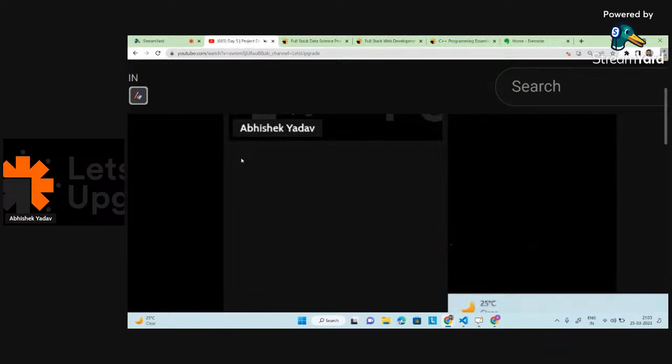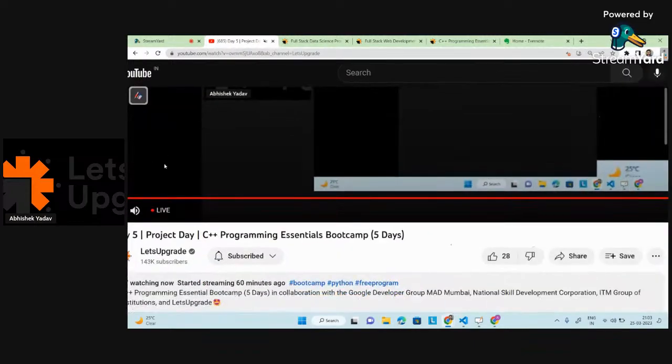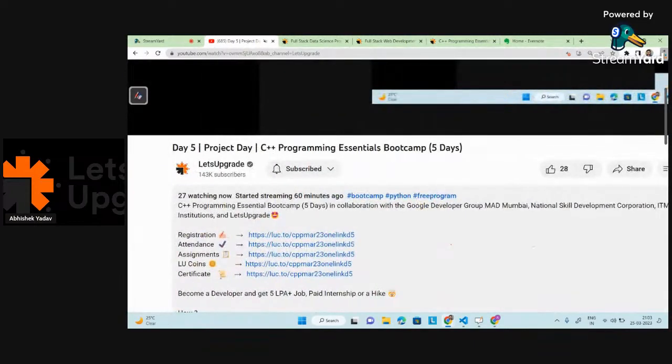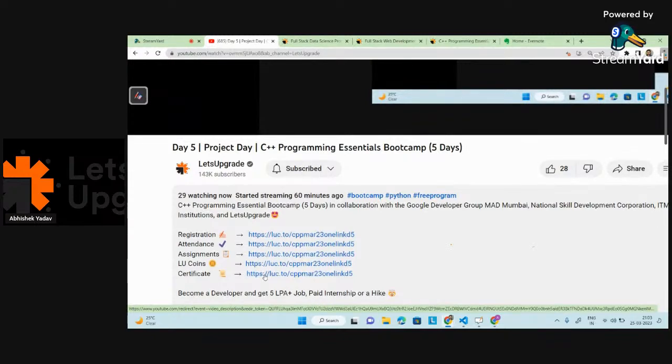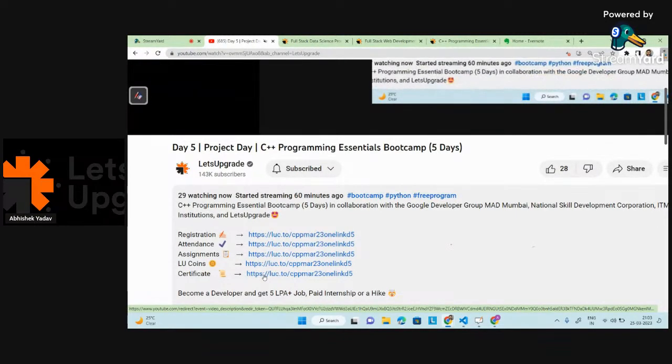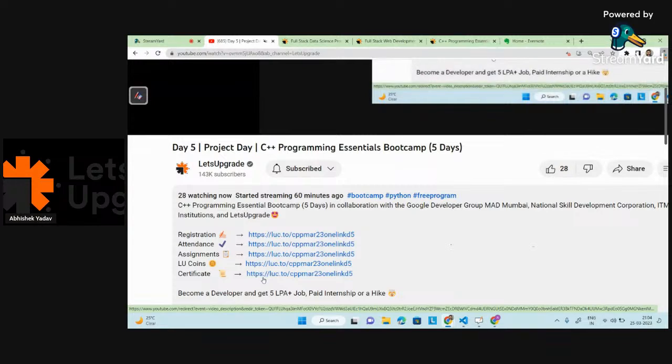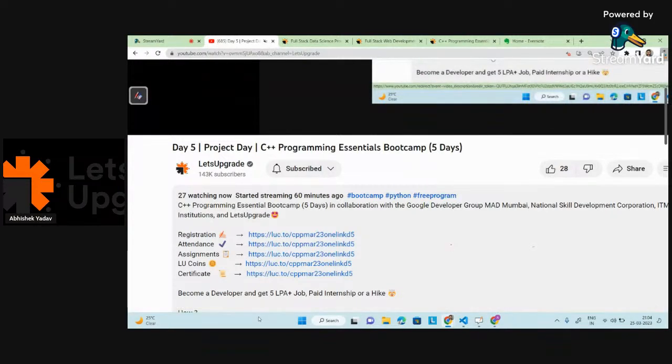The assignment link you will get from here in the description. Here you can see the assignment link. So from here you will get the assignment link. Sir, can we submit the assignment tomorrow? Try to submit it by today, because the questions are easy. If you have attended all the sessions, you will be able to do the questions within 1 hour, right?